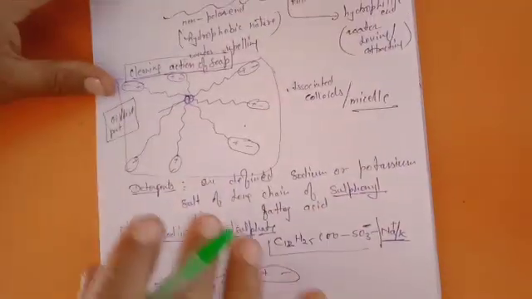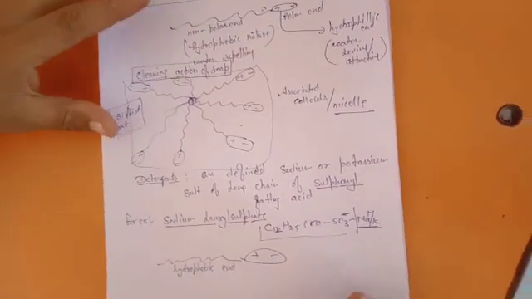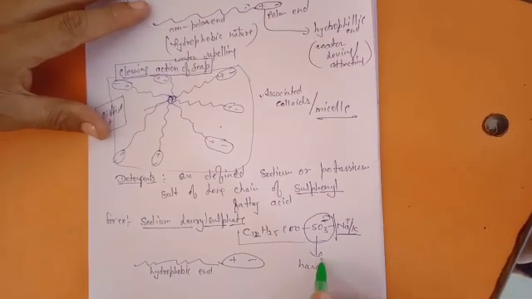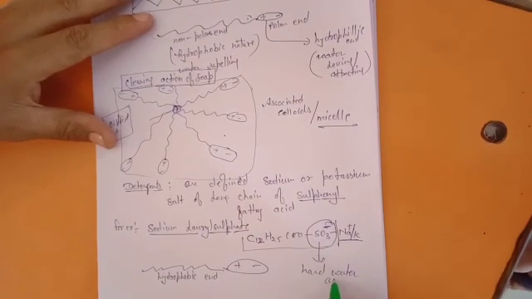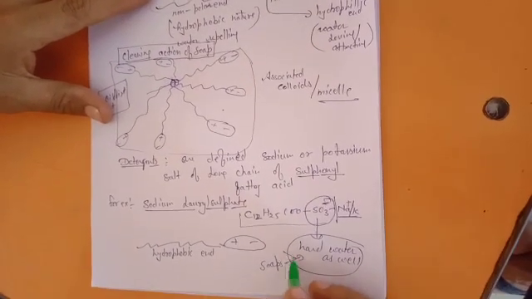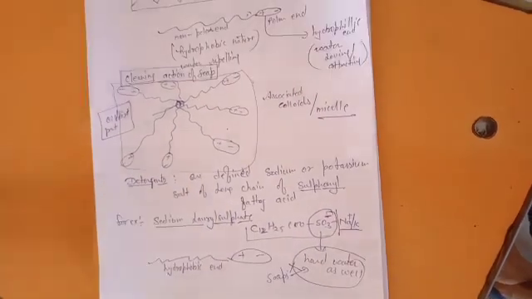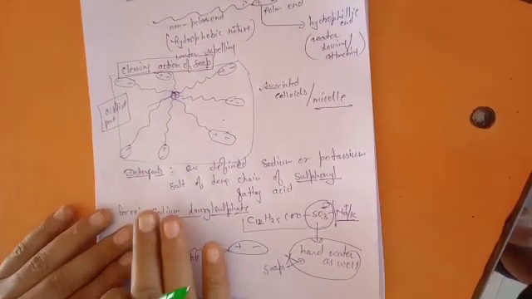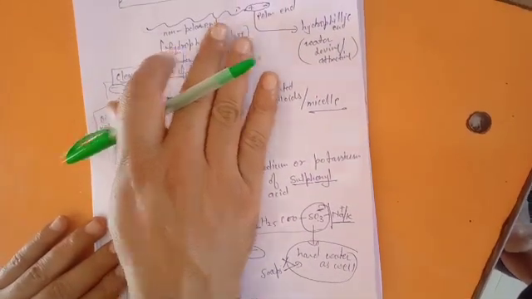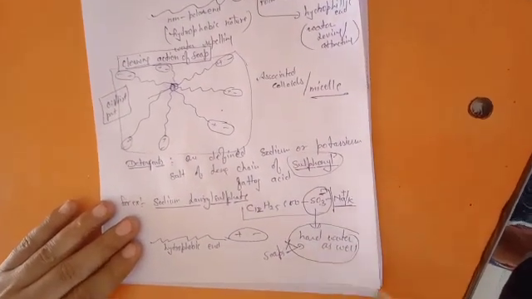A detergent forms micelles in the same way that soap does. But what is the difference actually? Due to this sulfonyl group, a detergent can form micelles in hard water as well, but soaps do not work with hard water. Detergents form micelles in both soft water and hard water, but soap forms them only in soft water. Due to the presence of this sulfonyl group, detergents form micelles in hard water as well.